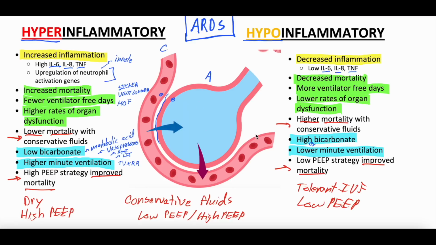And this is a demonstration of why these phenotypes are really important. And we're going to start to understand these more and more. And I think there's probably going to be more trials looking at how different phenotypes respond to different interventions. Because even these two phenotypes alone seem dramatically different, right? They respond differently to interventions. They have different biologic biomarkers. They have different clinical findings. They have different outcomes. And they respond differently to interventions. So hopefully this was helpful. These are the two main phenotypes that we discussed in the clinical arena, phenotypes that are important to keep in mind when we're thinking about interventions for these patients.